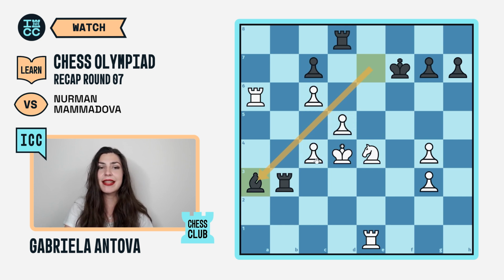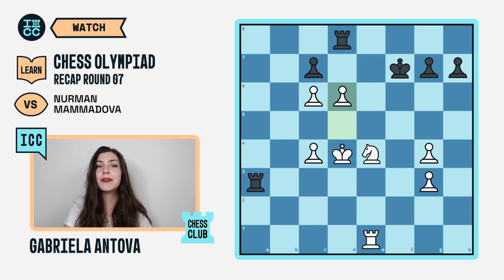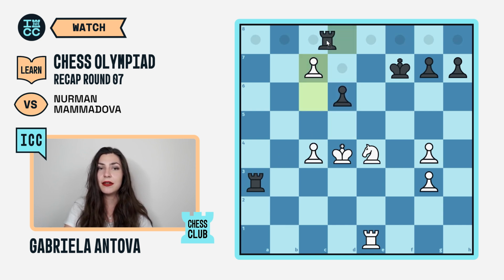Seeing all of this and how important of a blockader the bishop from a3 is, Alua sacrifices an exchange with rook takes a3. After that, she was free to advance her pawn because in the case of c takes d6, c7, rook c8, knight d6 comes with a check and picks up the rook,